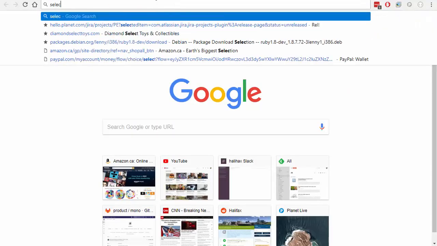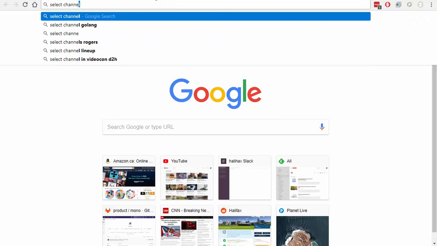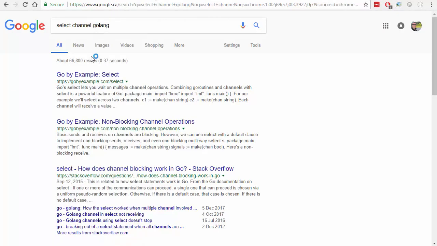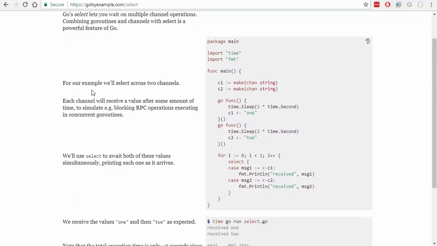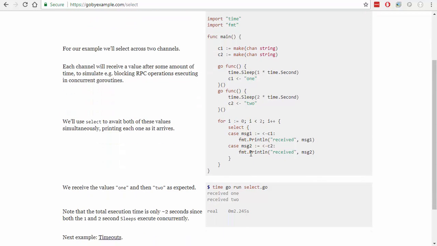All right, so select channel. Go select lets you wait on multiple channel operations. Combining Go routines and channels with a select is a powerful feature of Go, right? So if we've got something here, then do it.